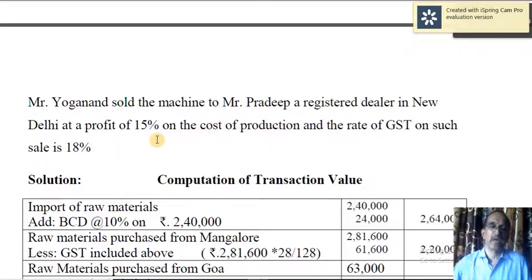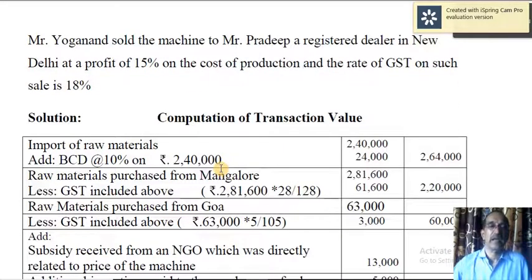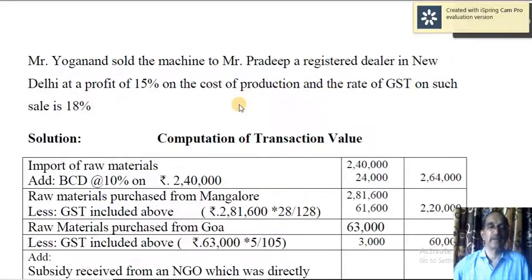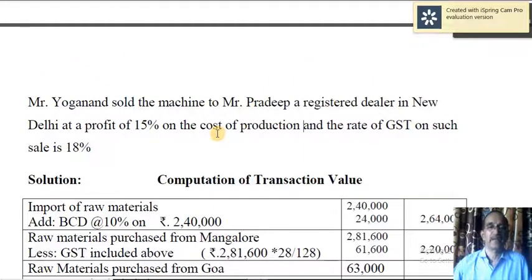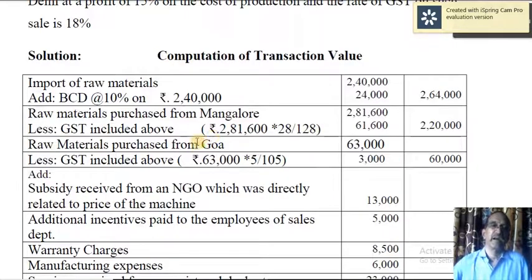To that you have to add 15% profit, and thereafterwards you have to add penalty, and then you have to add the value of the components supplied, and then you have to calculate the transaction value, and based on that you are calculating the output tax. Now let us compute the transaction value. Already I have explained. Now let me briefly once again explain that.